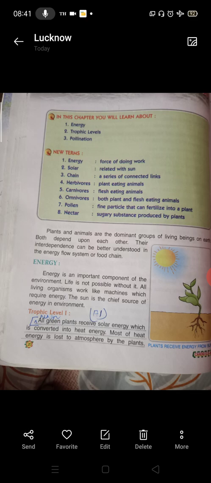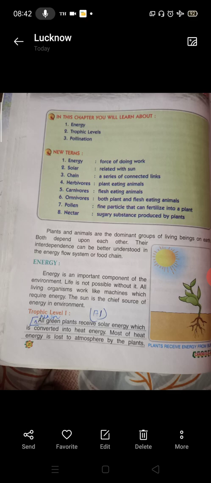Plants make their own food from solar energy. Therefore, they are called autotrophs or producers. So, why are they called autotrophs or producers? Because they produce their own food.